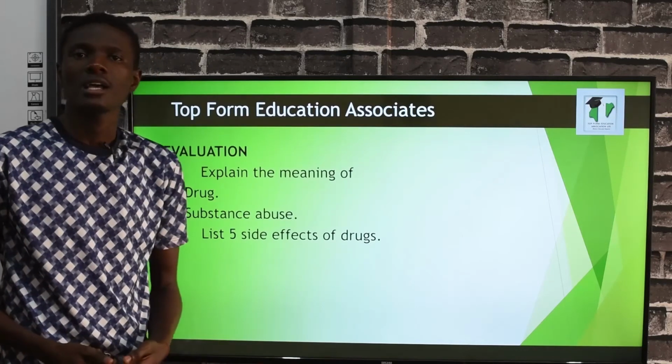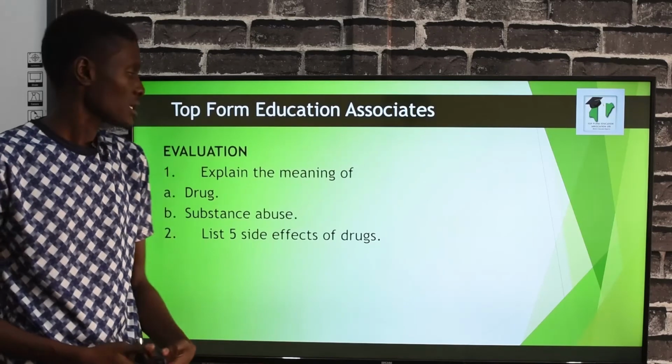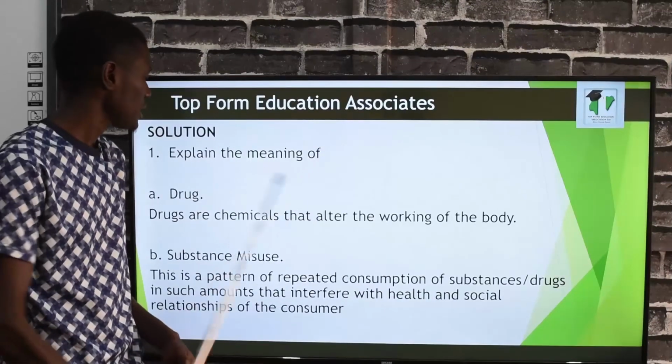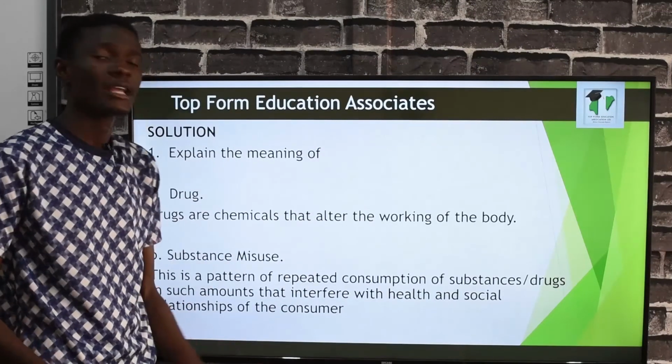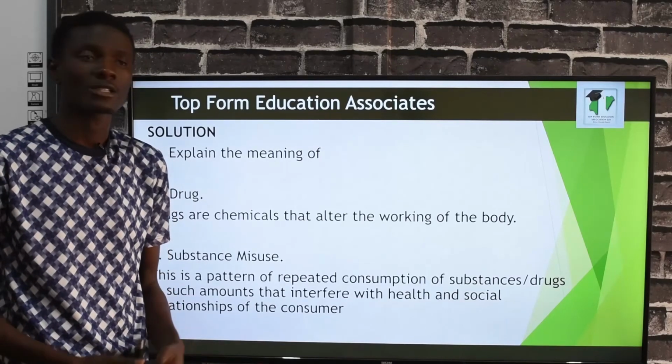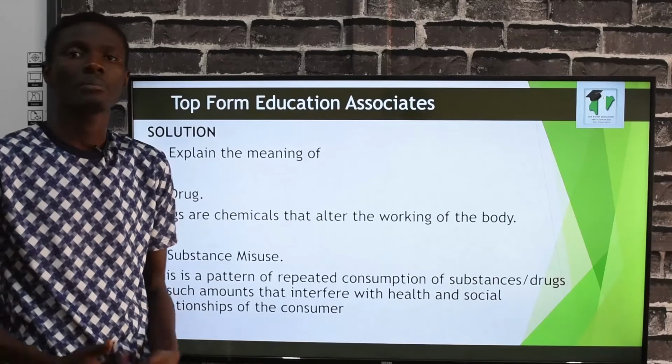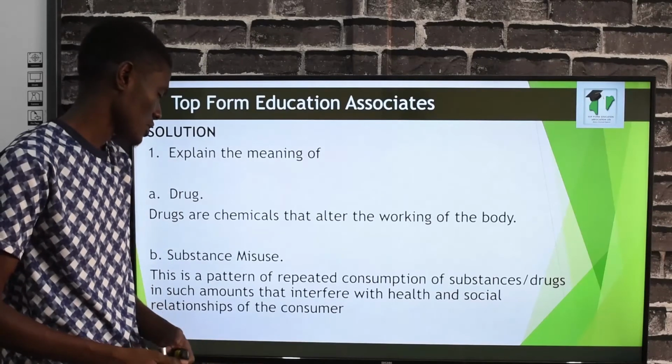Okay, students, I believe you are done with that. So let's see what we have as the answers to these questions. Question 1. Explain the meaning of drug. We define a drug as a substance that alters the working of the body. You got that correctly. Please put your hands together for yourself.